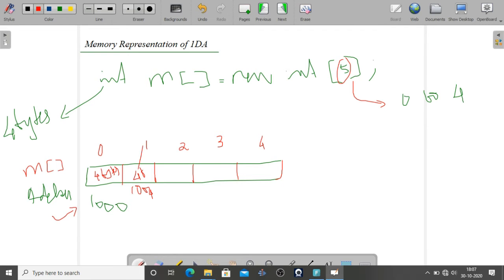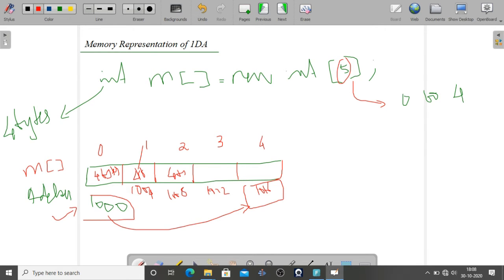The next one again allocates 4 bytes for the first position value. Likewise, it will continue. Each element will be allocated 4 bytes according to the memory address. 1008, then 1012, the last one is 1060. So the starting address is 1000 and the ending address is 1060. From 1000 to 1060, the space is allocated for this particular array m.